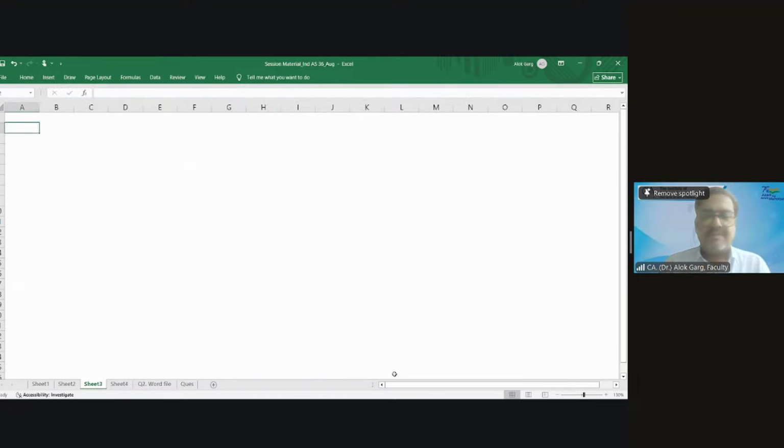So what concept are we going to discuss right now? We are going to discuss the allocation of impairment loss. Let me give you the steps first and then I will solve the question. Illustration number 8 of the ICAI study material.